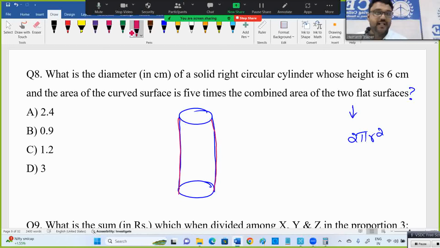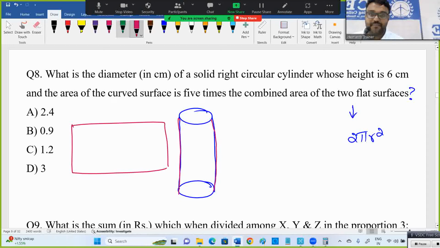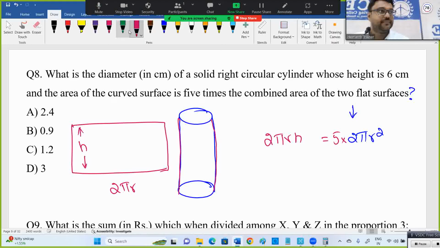Because when you open it, it's a rectangle. You cut it, assume this is a paper. If you cut it and open, that curved surface area will create a rectangle shape where length is 2 pi r and height is h. So they've given 2 pi r h equal to 5 times 2 pi r square, that's what the question says.